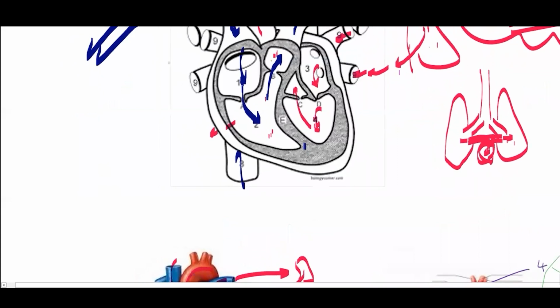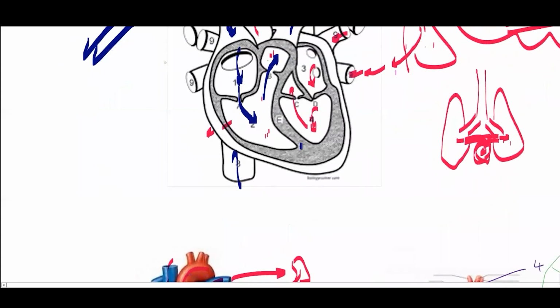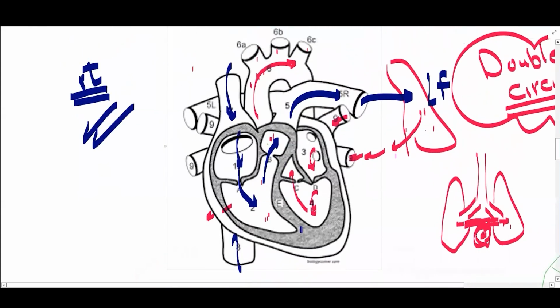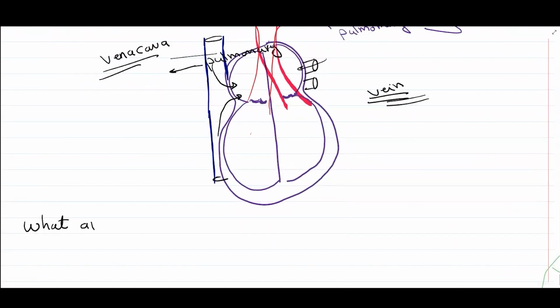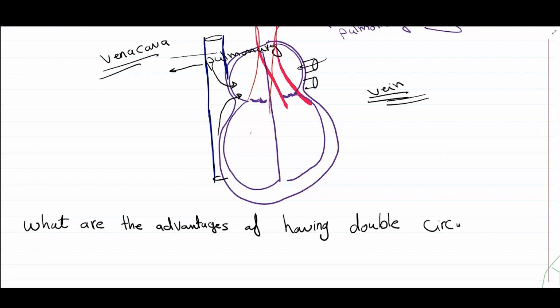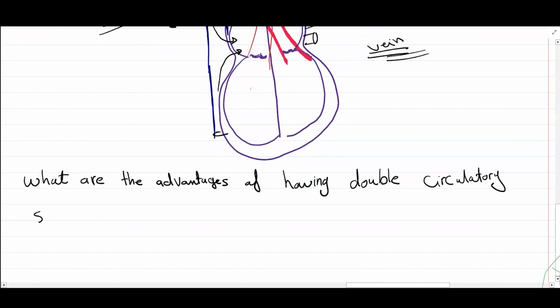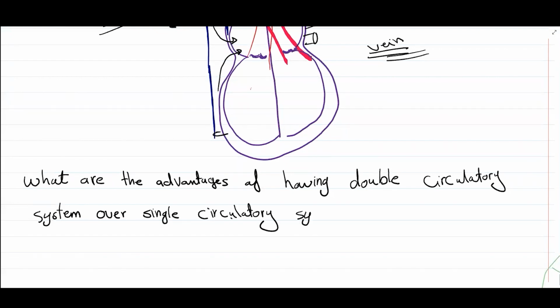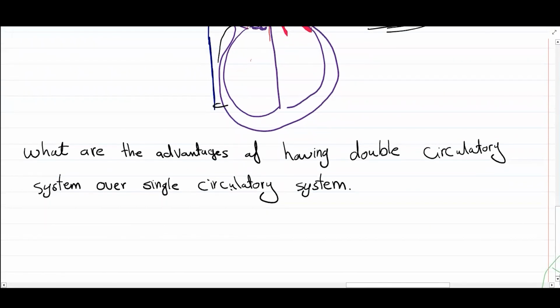So we can write here, what are the advantages? Shall we go to our board? What are the advantages of having a double circulatory system over a single circulatory system? Who remembers the points that I said?